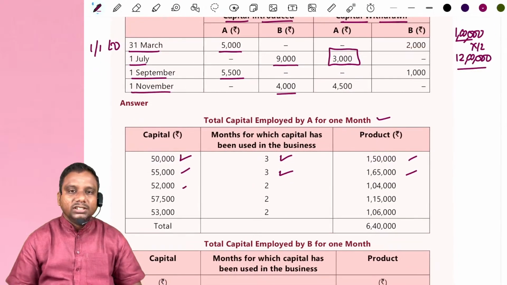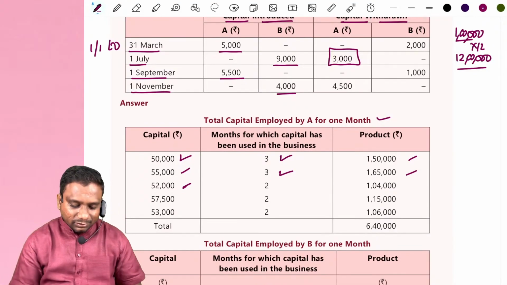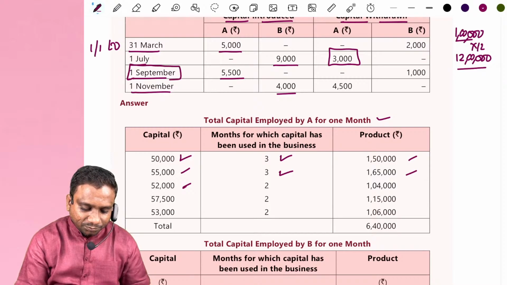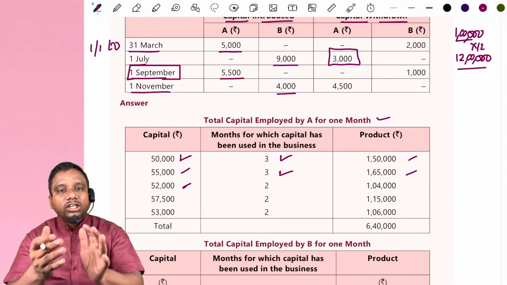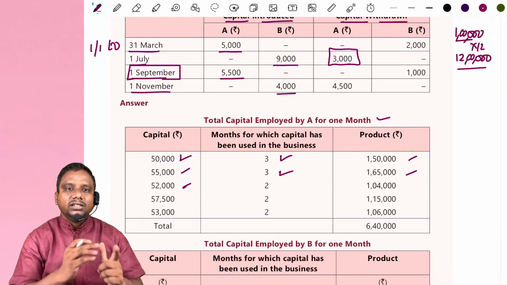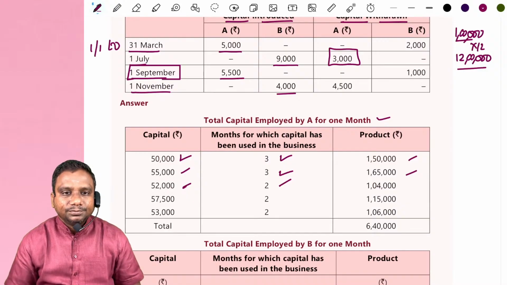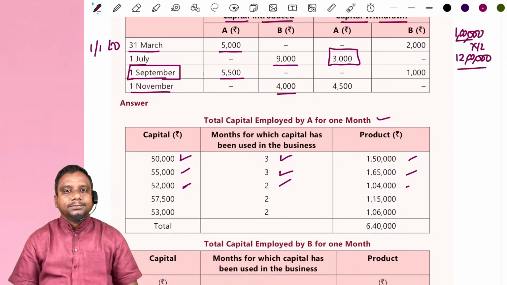Next, his capital balance decreased from 55,000 to 52,000. So 52,000 is the capital. Till what date is this capital in the business? 1st September. Again on 1st September he has contributed additional capital. From 1st July to 1st September, July, August, 2 months. For 2 months we have 52,000 rupees capital. Product is 1,04,000.